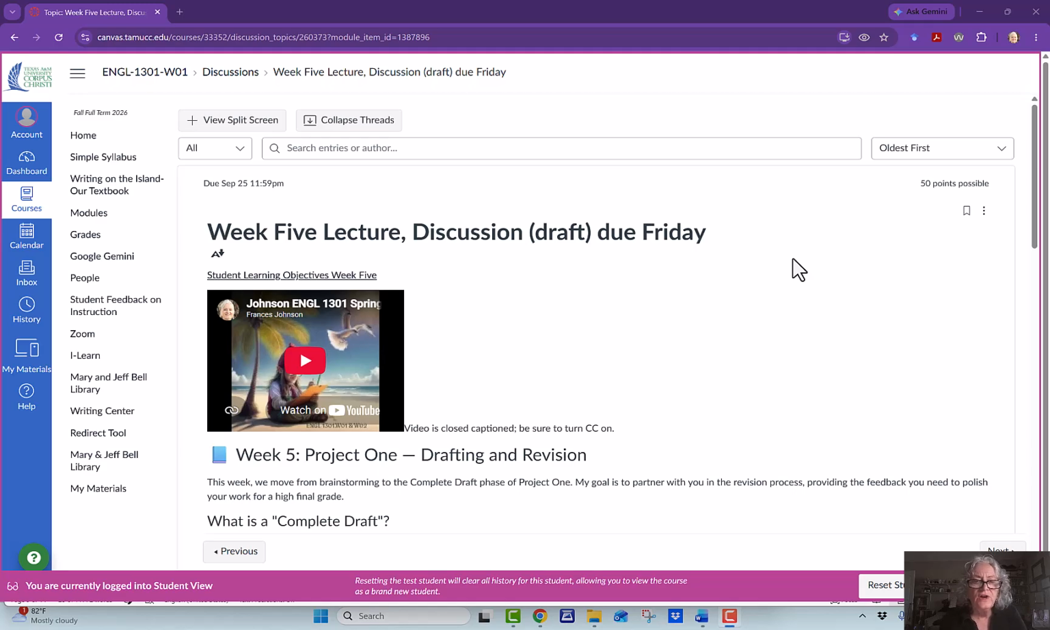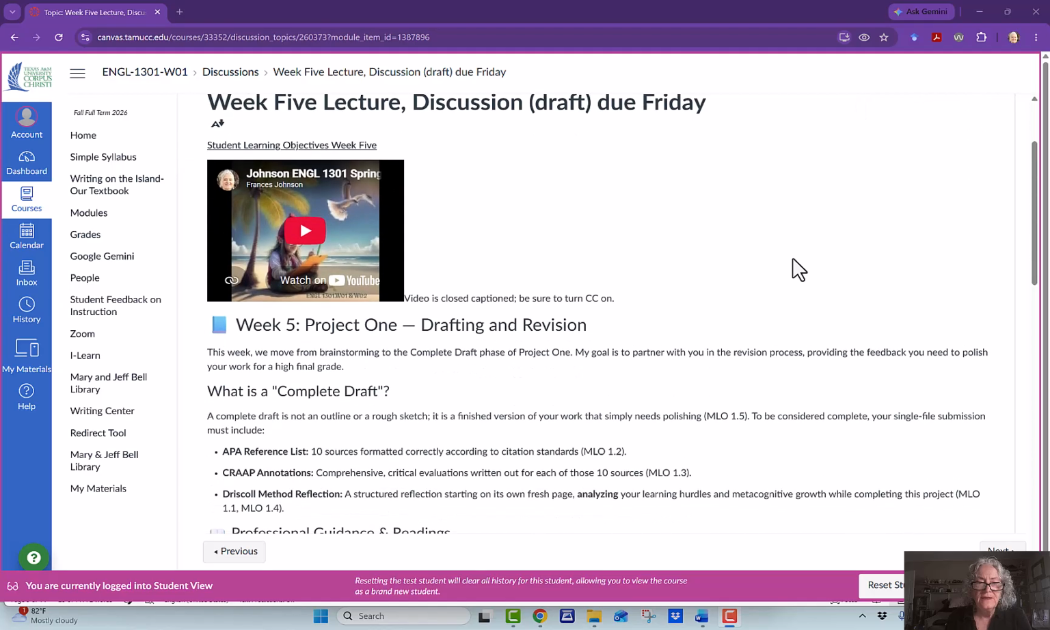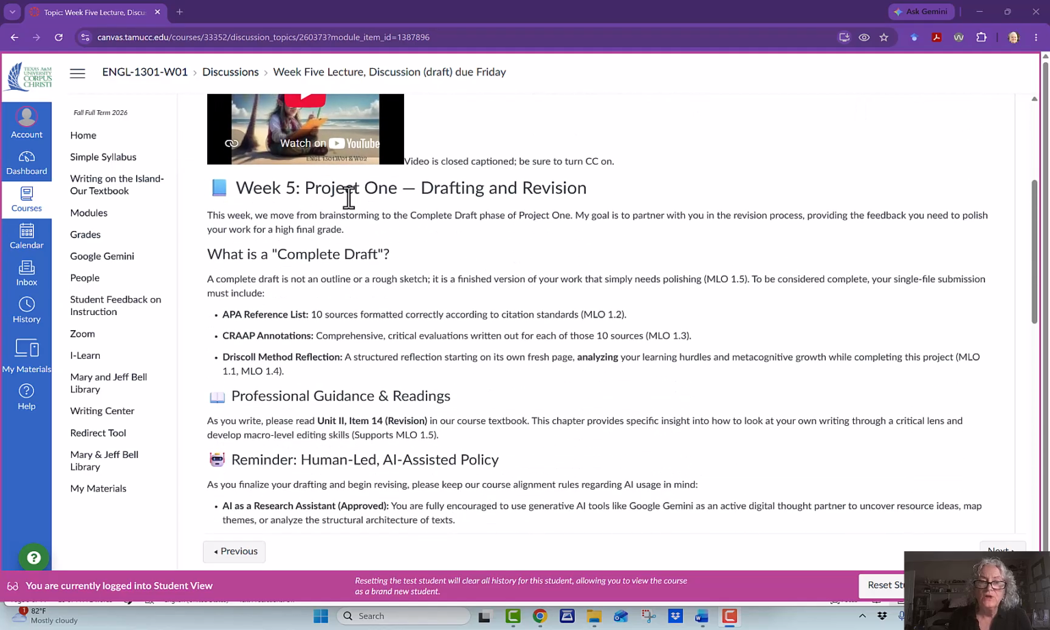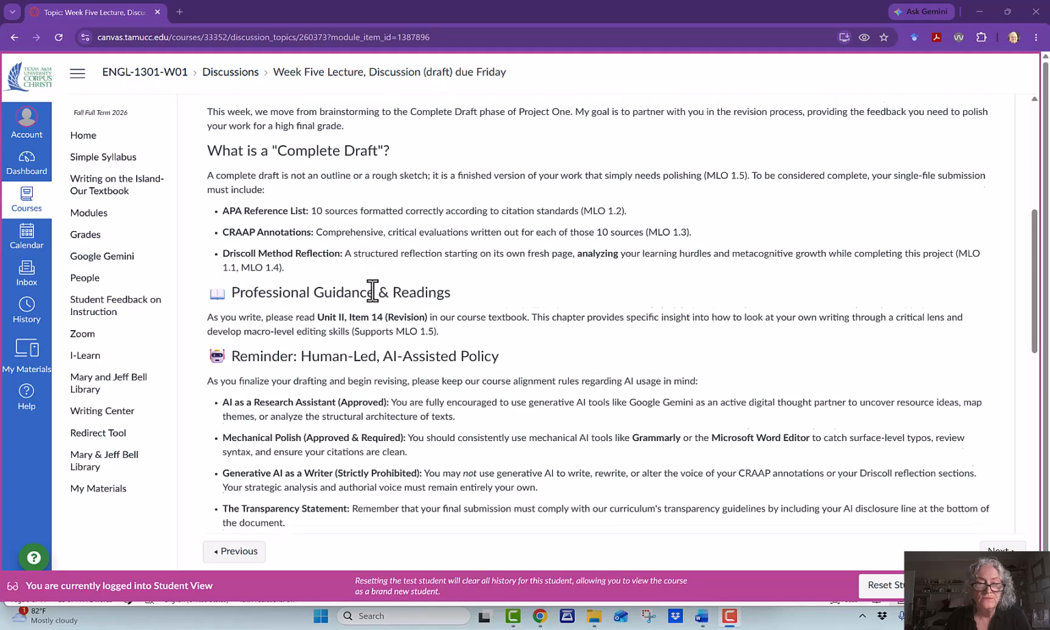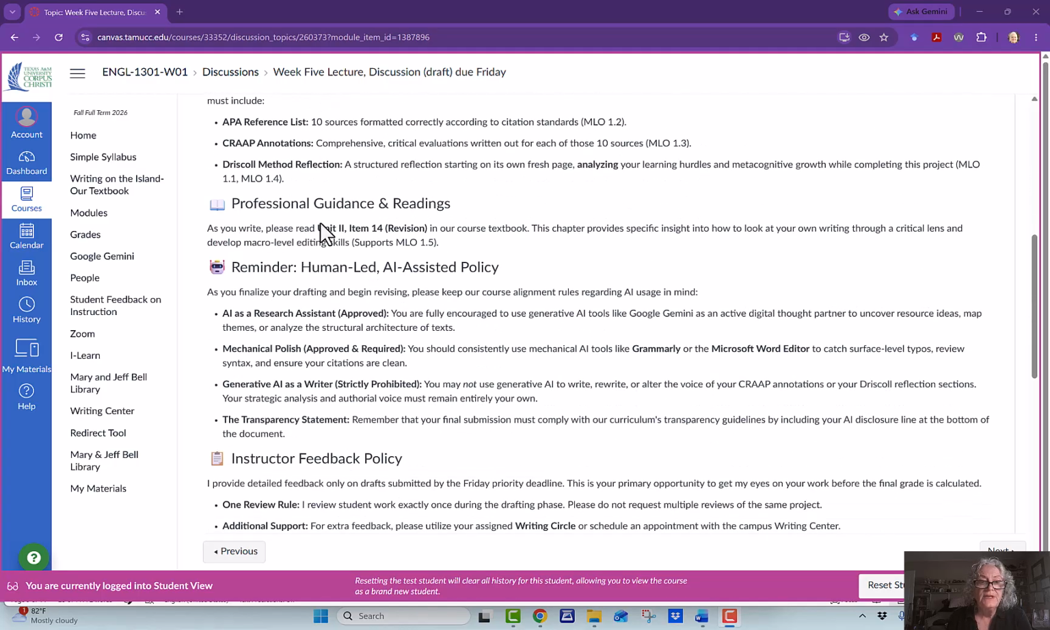A draft of your reference list and Driscoll reflection is due on Friday. So, again, we're working on project 1. We are drafting it, and what a complete draft is for this course. Here is a reading in our book that you can use on how to draft your writing through a lens. Okay?